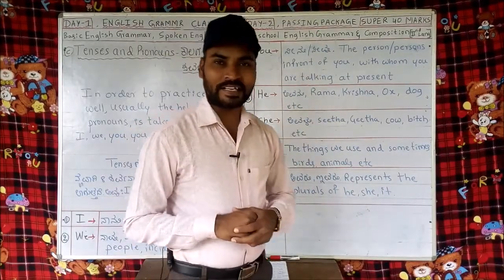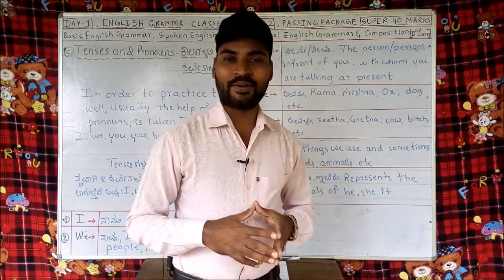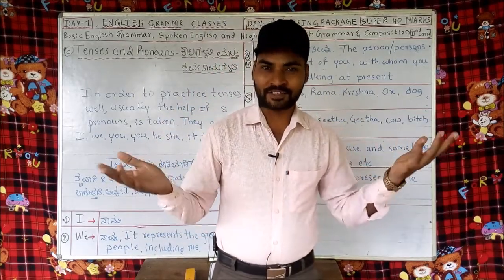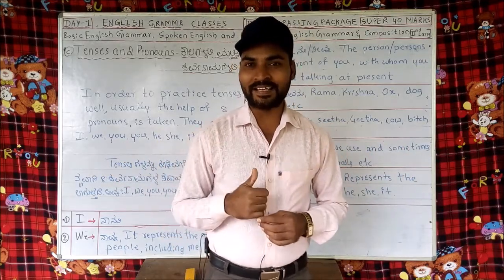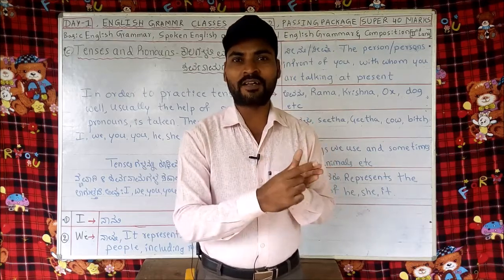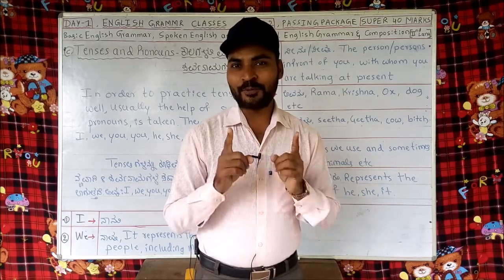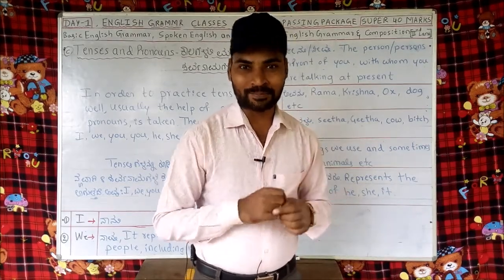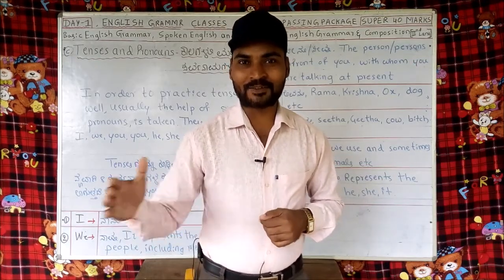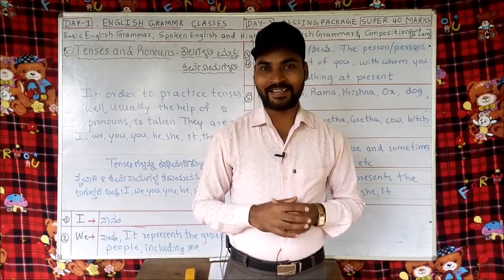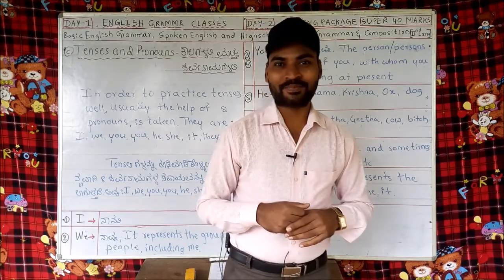Then comes he. He represents Rama, Krishna, ox, dog, etc. It may be Rama, Krishna, Robert, Rahim. To represent that, we use he. Instead of he, if we use Rama, Rahim, Robert, that will also do. At the same time we use he for male animals and birds. He is a good dog, we say. He is a strong ox, we say. He is a bad animal, we say, if it is a male.